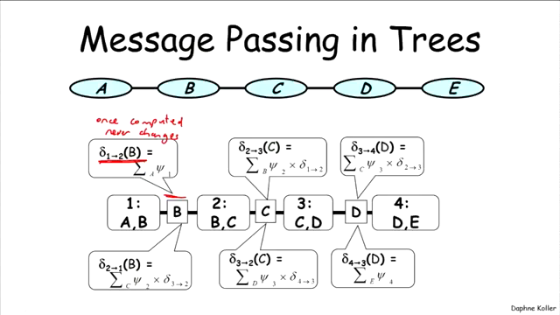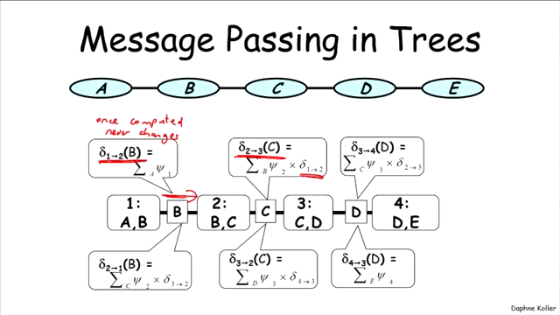Now what about delta 2, 3? Well, that depends on when delta 2, 3 is passed. If delta 2, 3 is passed first, before cluster 2 gets a message from cluster 1, then once it gets that message, things might change. But if cluster 2 is clever, it's going to wait. And it waits until that message is passed. And once that message is passed, since it doesn't change, delta 2, 3 doesn't change either, ever, if it's smart enough to wait.